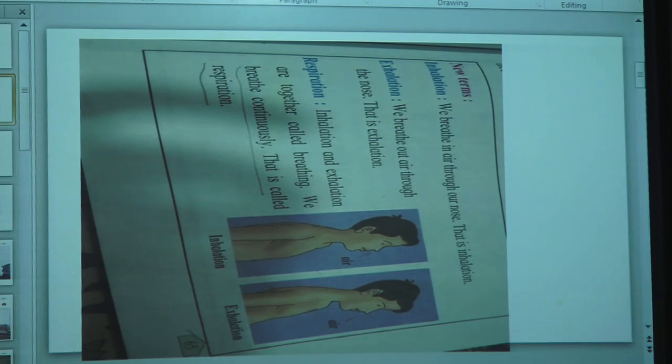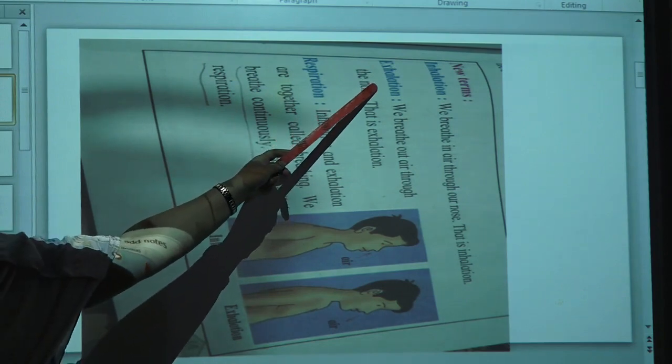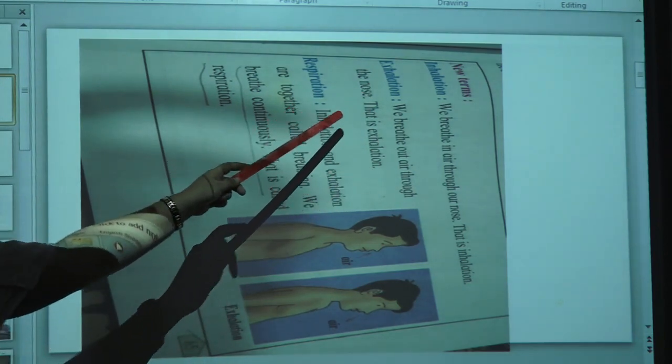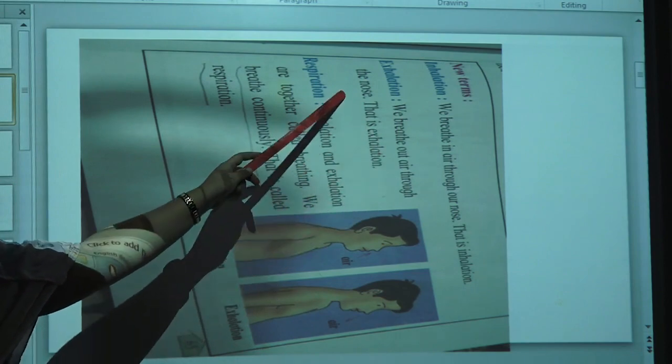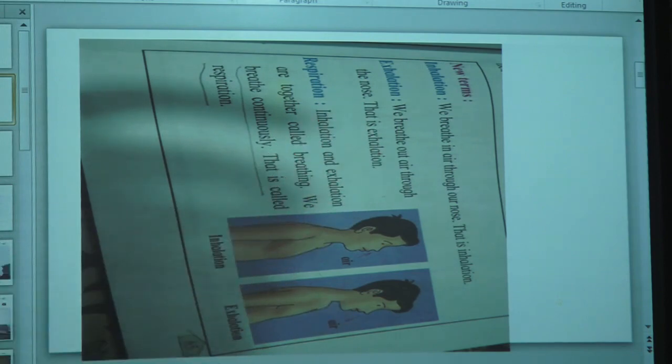And when we give out this air with the help of our nose, it is called exhalation. What is exhalation? We breathe out air through the nose. That is exhalation. So inhalation means taking the air inside with the help of the nose, and giving out the air outside with the help of the nose is called exhalation.